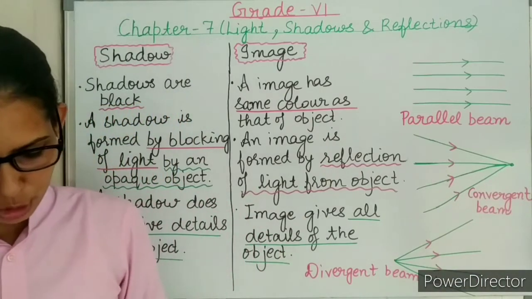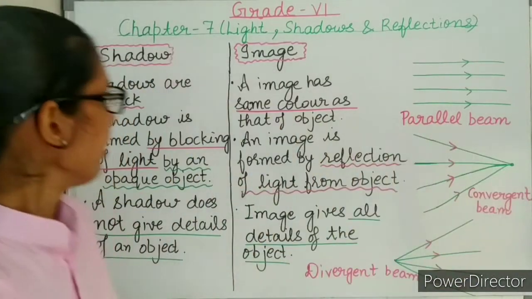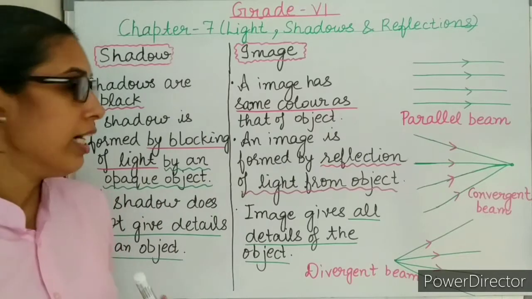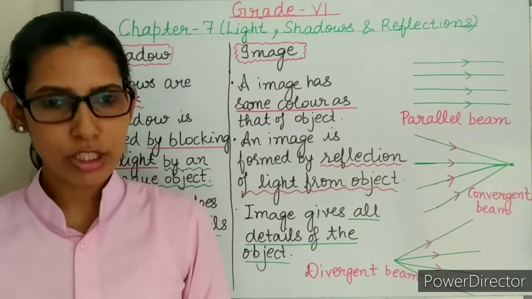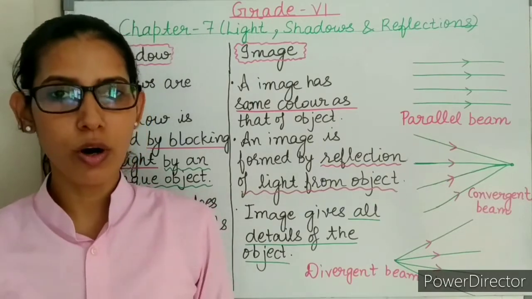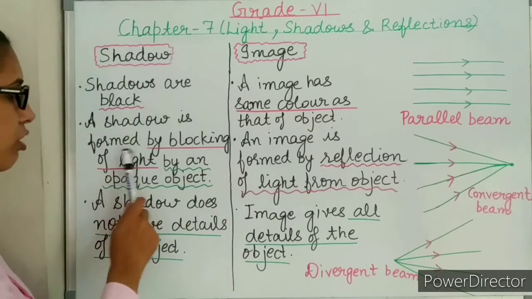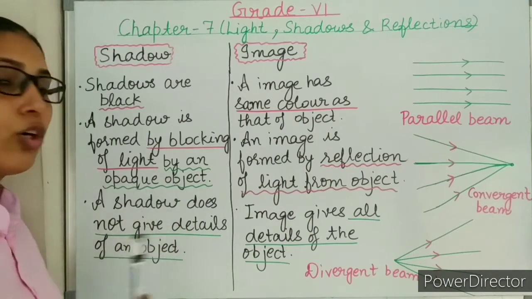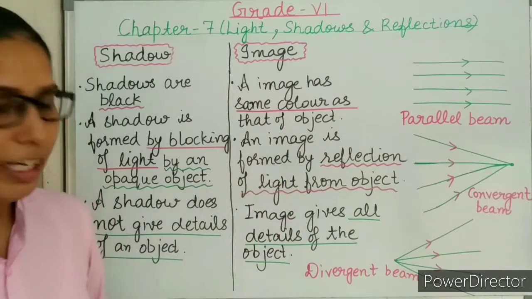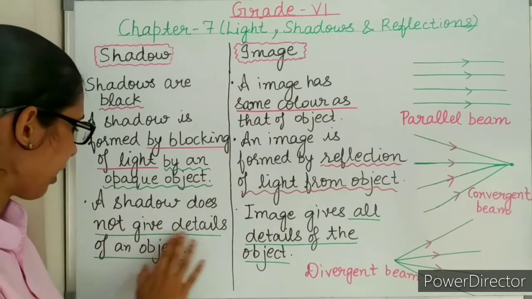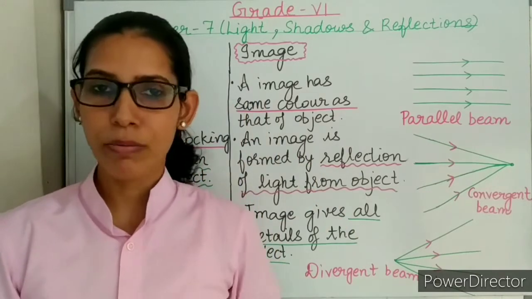Next is differentiate between shadow and image. So here you can see, first we will discuss shadow. Shadows are usually black or gray. A shadow is a dark region which is formed by blocking of light by an opaque object. A shadow does not give details of an object. It only tells the outline of the object.